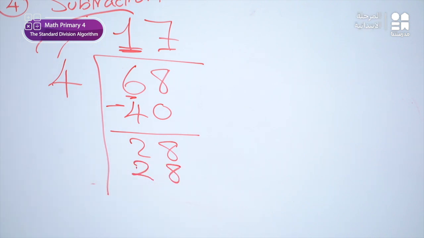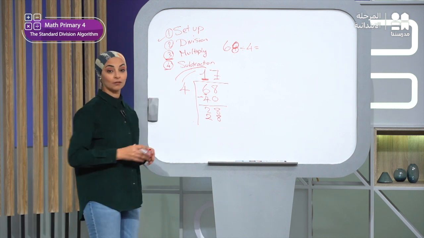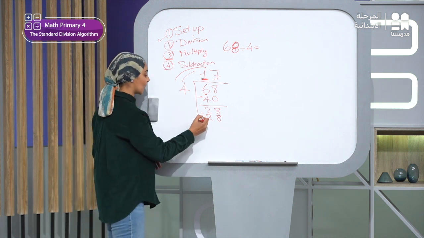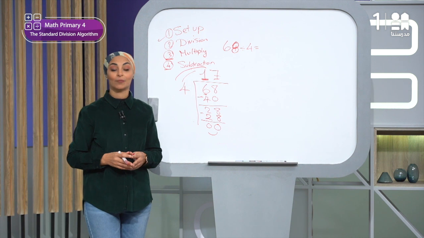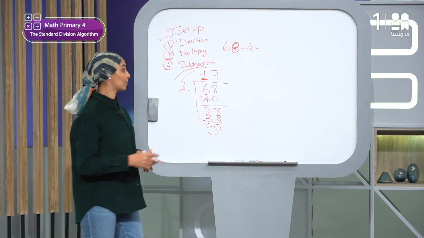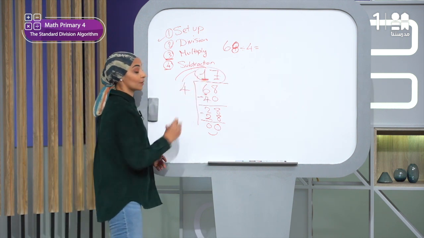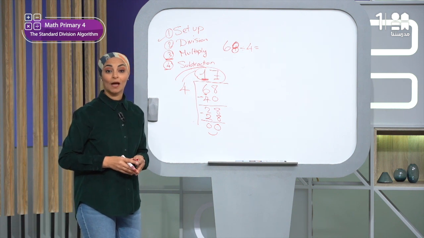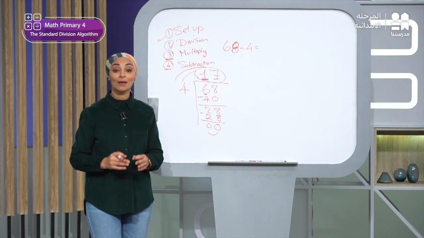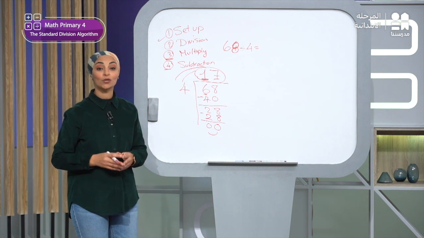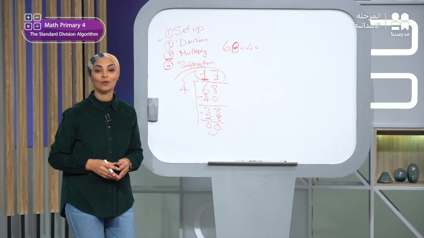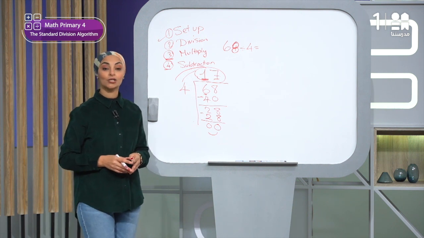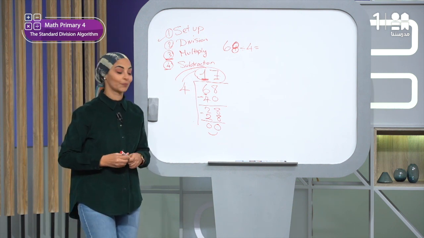And then let's move to the next step, which is subtraction. So I will subtract 28 from 28. The answer will be 0. So now I don't have any remainder. The answer of this problem is 17. Okay, now this is the same outcome we got when we used the circles in the quick draw. Can you remember? And now let's check our understanding and solve problem number 2 all together.